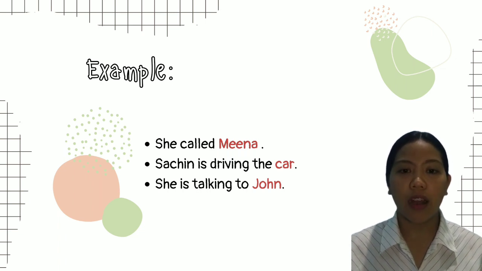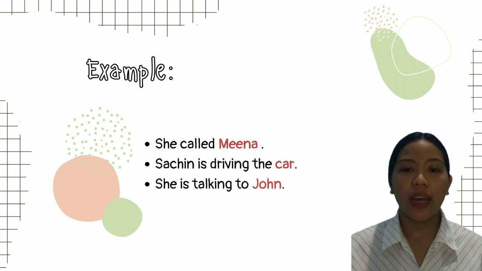Sachin is driving the car. Sachin is driving what? The answer to the question is car. So the noun car is an object in this sentence. For the verb driving, car experiences the verb of driving. Thus, it is in the accusative case.